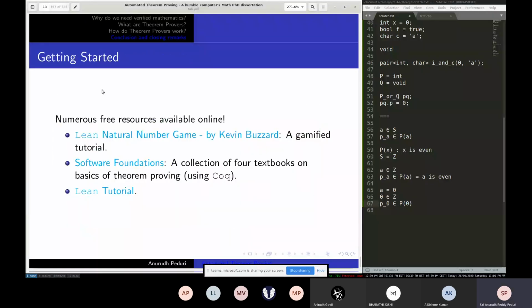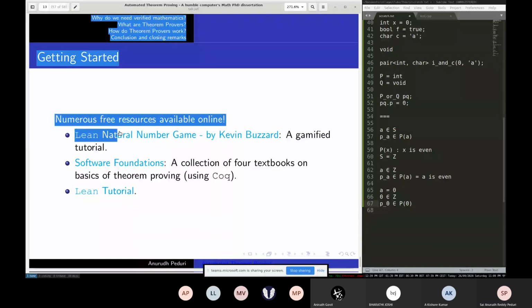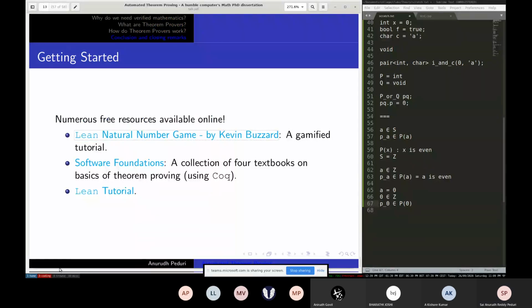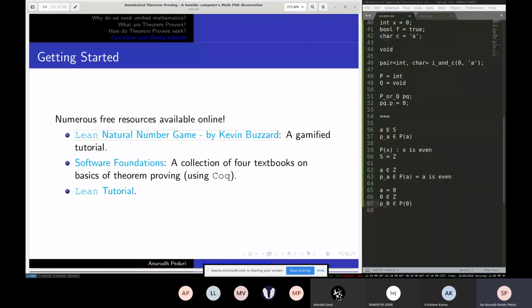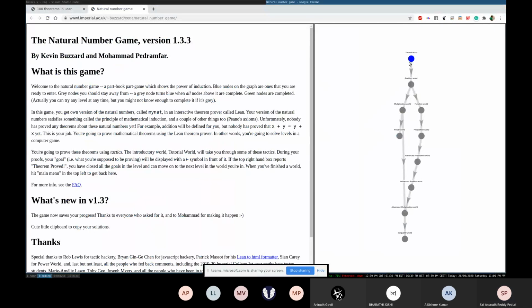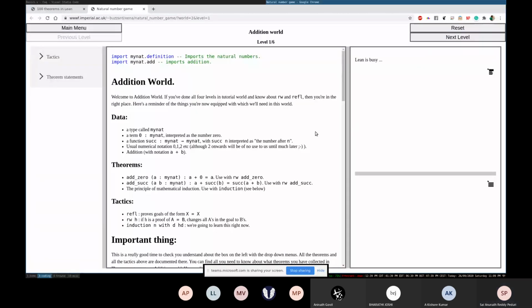For those interested, a good start would be to learn from this nice interactive, gamified tutorial to learn some theorem proving. It starts out with proving just basics of natural numbers like addition, multiplication, just simple theorems about that, and some propositions and functions and inequalities towards the end. So I'll just open it.